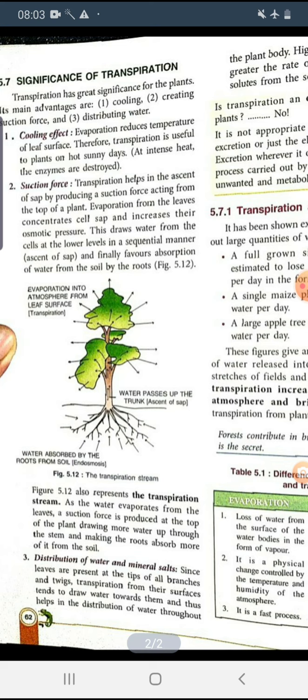As the water evaporates from the leaves, a suction force is produced at the top of the plant, which draws more water up through the stem and makes the roots absorb more water from the soil.